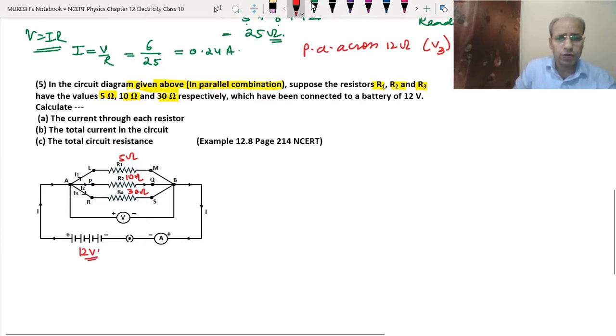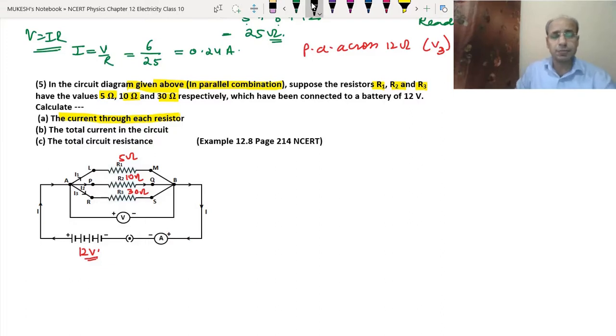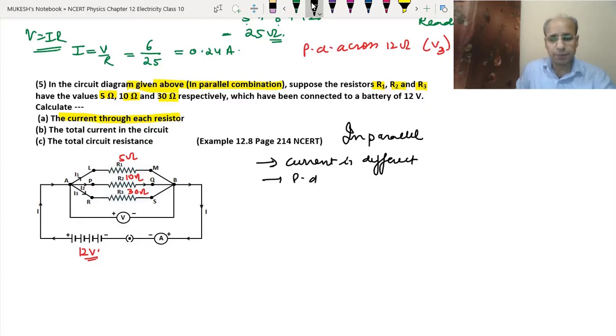First we need to find the current through each resistor. In a parallel combination, we can find the current separately, because the current is different in each branch, while the potential difference is the same across all resistors.